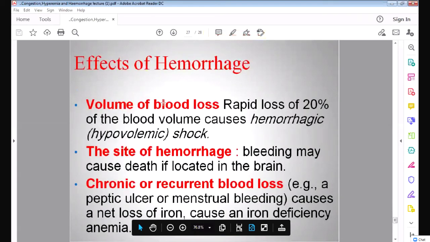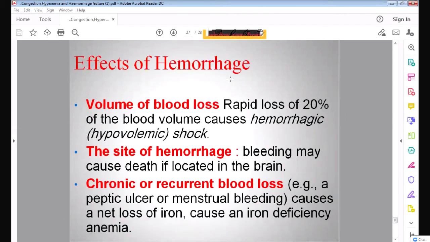Now, what are the effects of hemorrhage? Very important effects of hemorrhage. If a lot of blood is lost from the body, what will happen? Can you tell me?